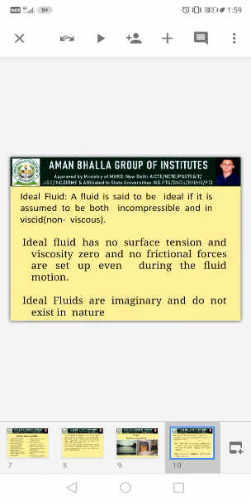Now the types of fluid, like the difference between ideal fluid and real fluid. Basically, in reality there is no fluid that can exist as an ideal fluid, because for an ideal fluid you have some properties: surface tension should be zero, viscosity is zero, and there is no frictional force between the fluid particles. These are imaginary fluids, basically they don't exist in nature. So we can say in reality there is no fluid which is ideal.